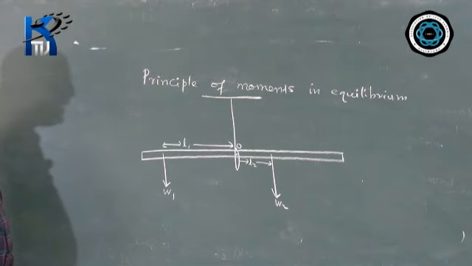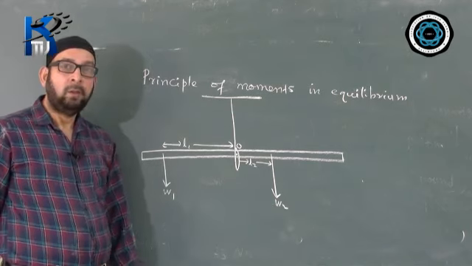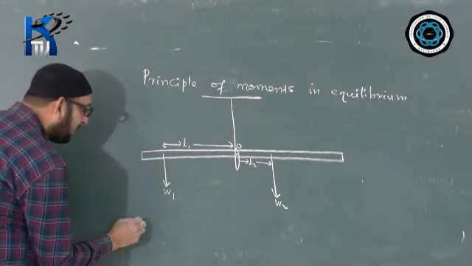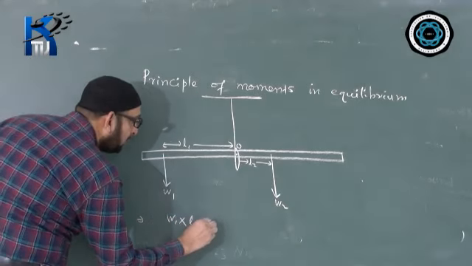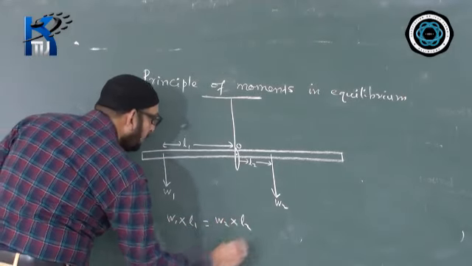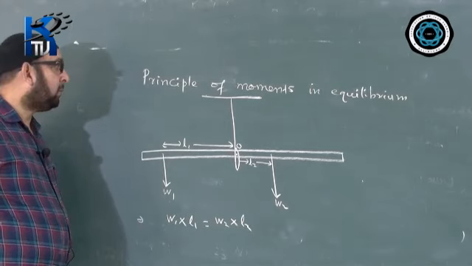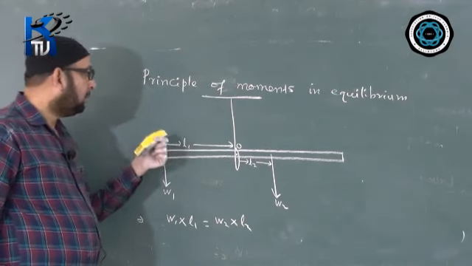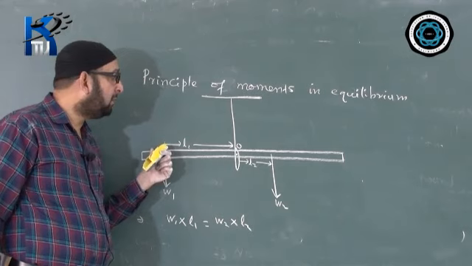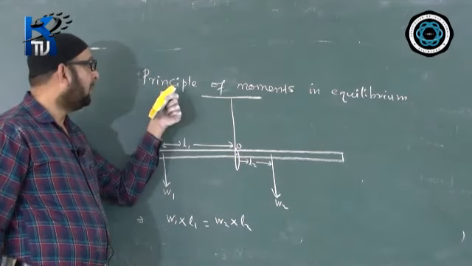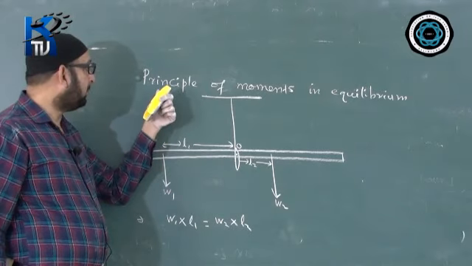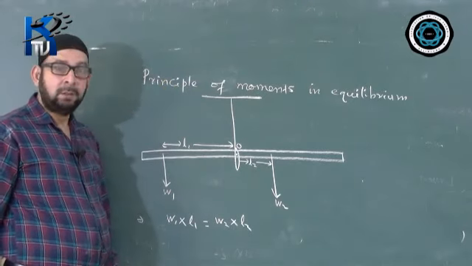So they are asking, write down the equation relating W1 and W2. The equation will be as simple as this: you can directly write W1 into L1 is equal to W2 into L2. Or even a question may come, name the principle on which the following diagram is based. Then you can say the principle on which the diagram is based is the principle of moments.